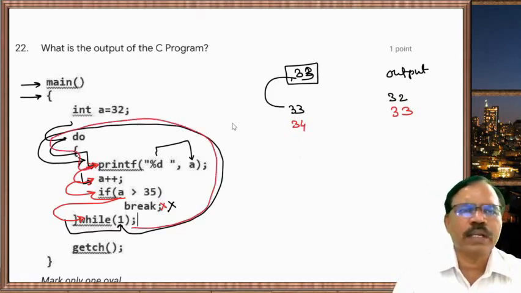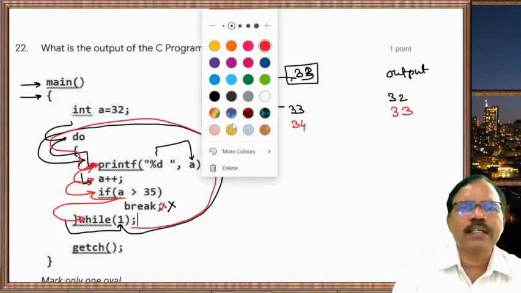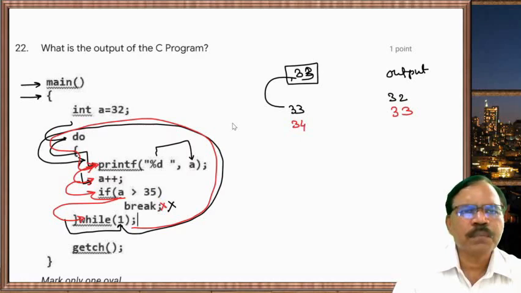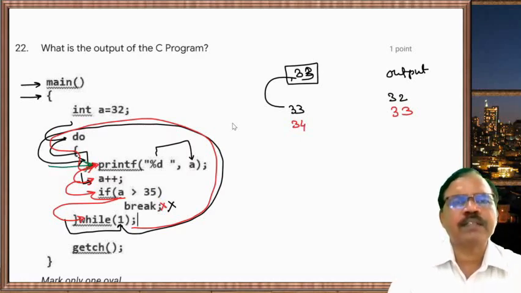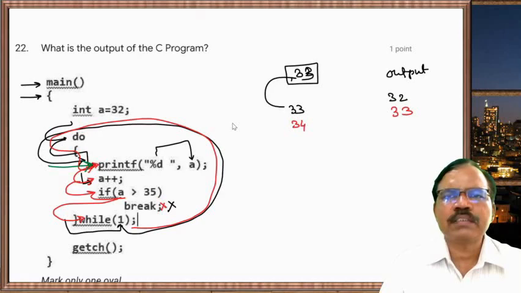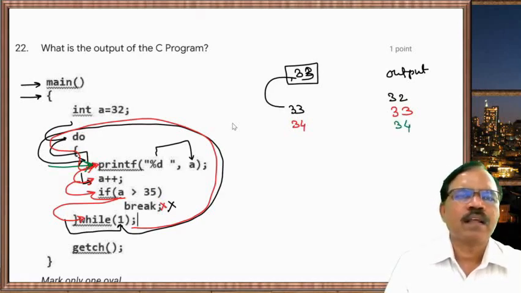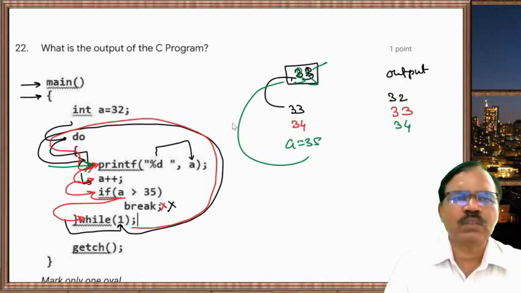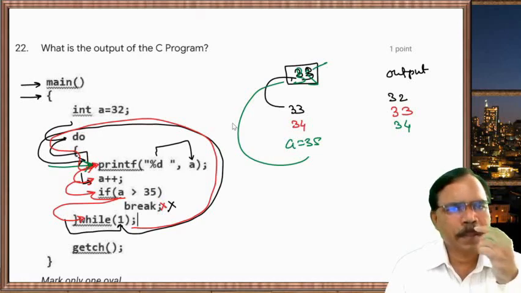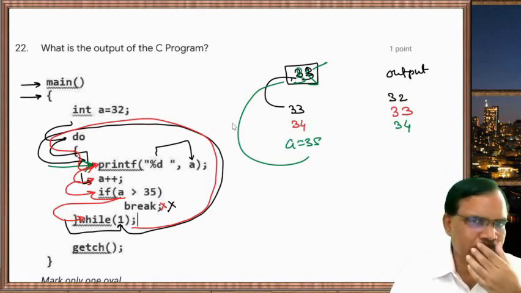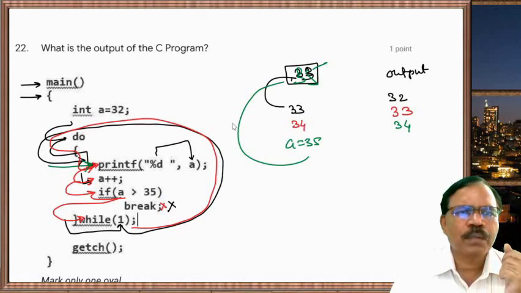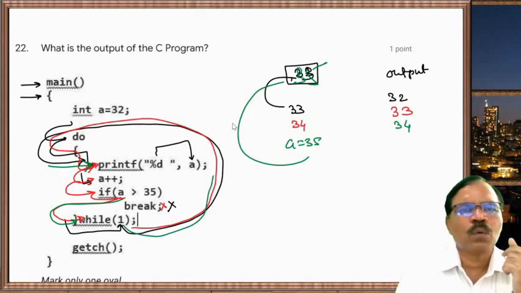It enters the do while loop again. Now when it enters the do while loop, the first statement is the printf statement, %d a. So what happens? 34 is printed. Then a becomes 35, so at the memory location 35 is stored. Now it checks a greater than 35. No, it is equal to 35. So it will go here, while is true, so it goes back.